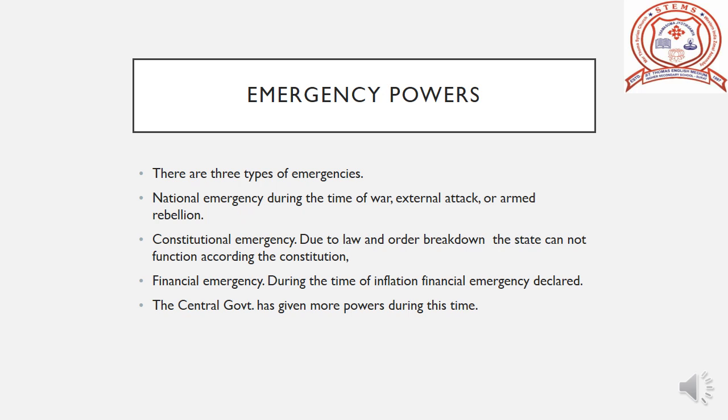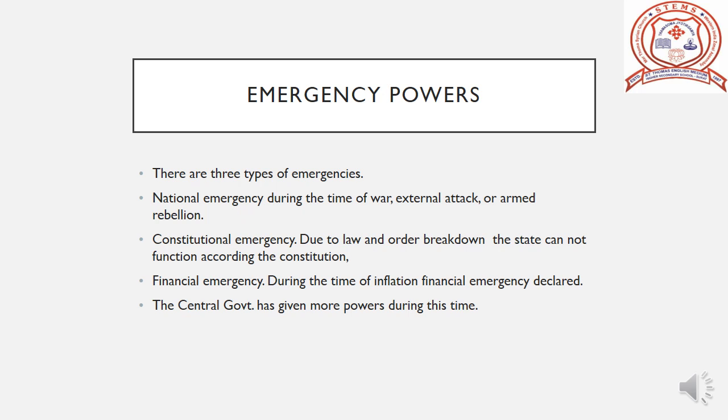Now we are going to learn emergency powers, otherwise known as unified arrangement during crisis. There are three types of emergencies: national emergency, constitutional emergency, financial emergency. First one, national emergency. It can be declared at the time of war, external attack or armed rebellion.